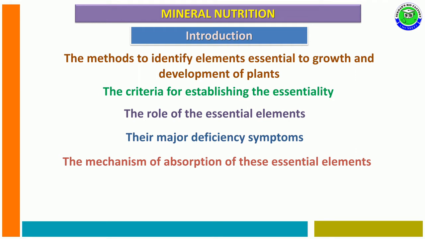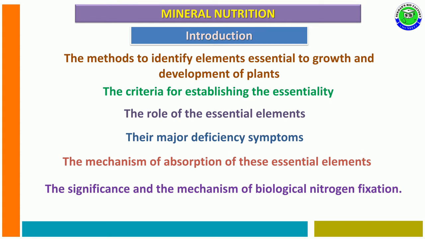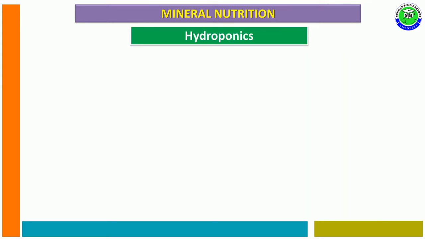Identifying the essential elements for growth and development is possible by establishing the criteria for essentiality, and each and every element and its role. If it is absent, the identification of deficiency symptoms is very crucial in various aspects. Along with this, the significance and mechanism of biological nitrogen fixation can also be studied in this chapter. One of the first topics is hydroponics.